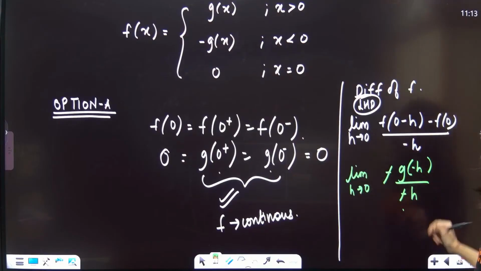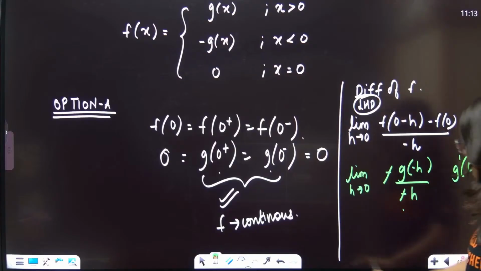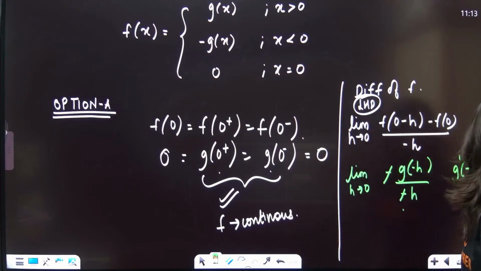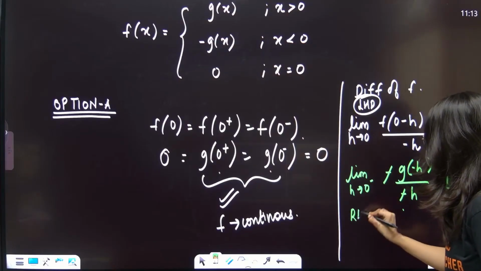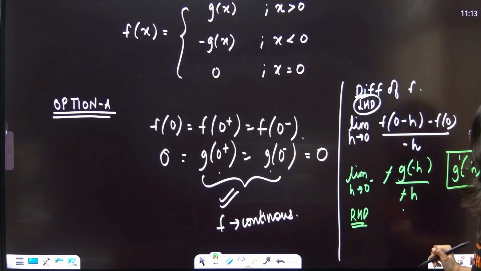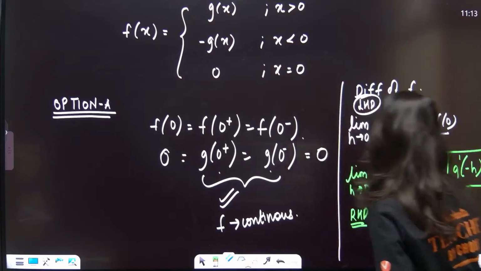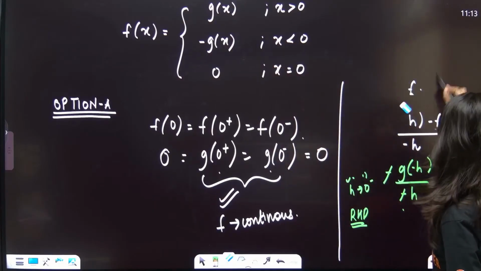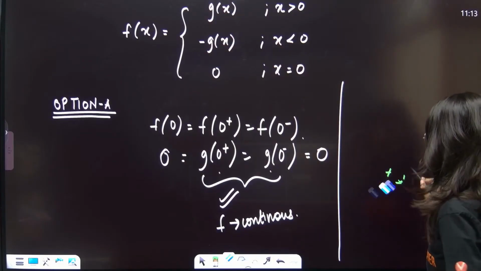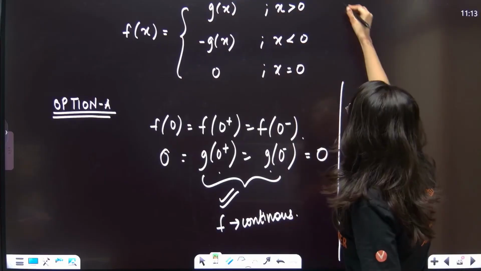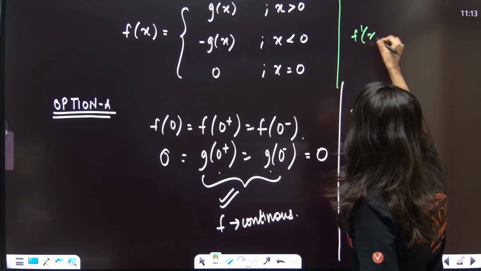I can apply L'Hopital over here, 0 by 0 form. So this is g dash minus h. And similarly for RHD. In case of f, I don't need to apply the first derivative condition, because f dash x you can calculate from here.